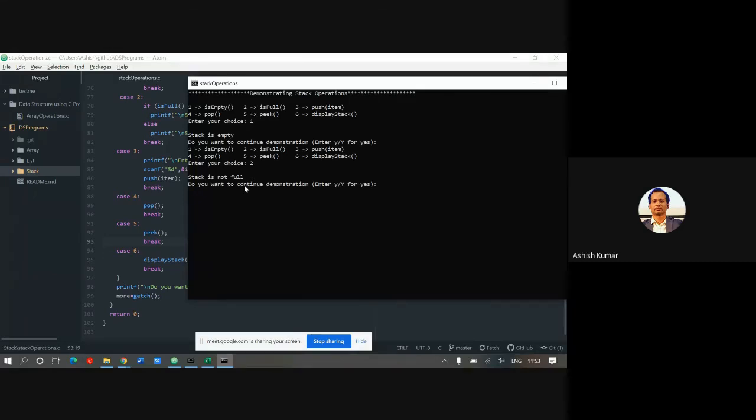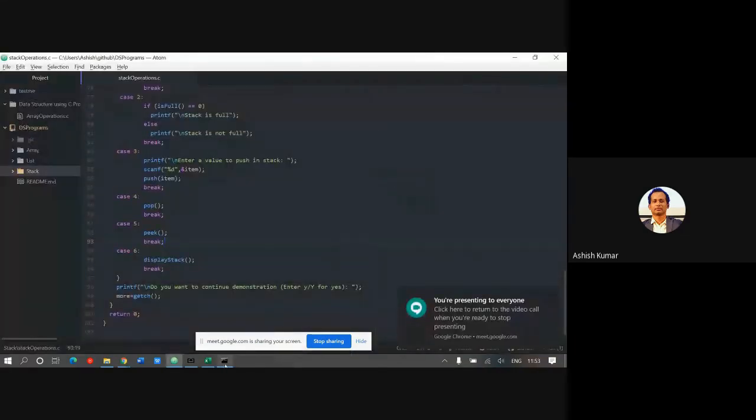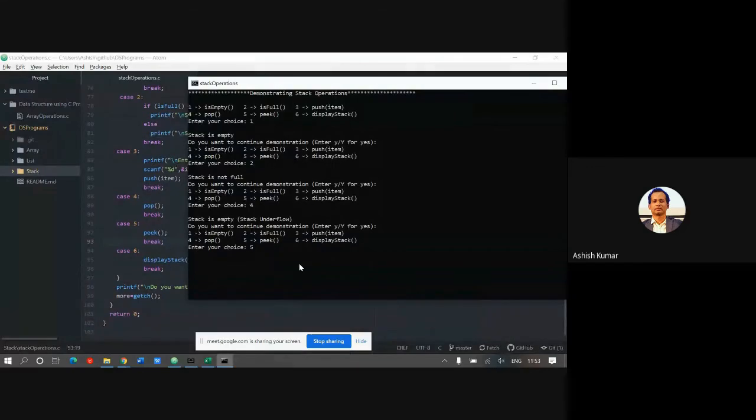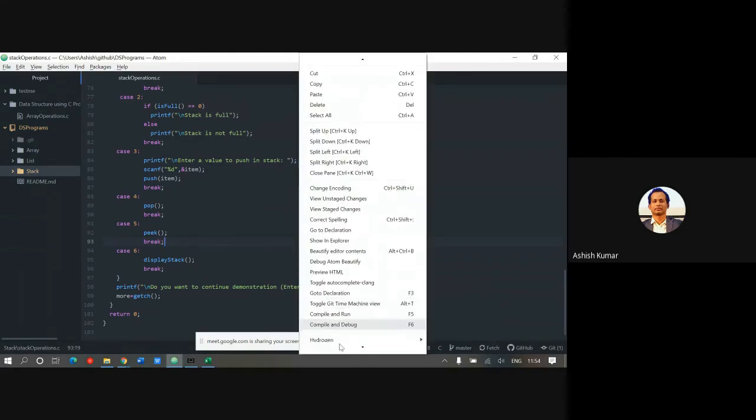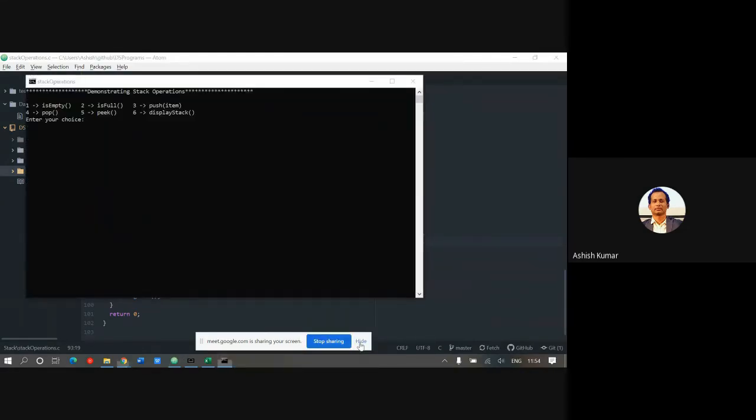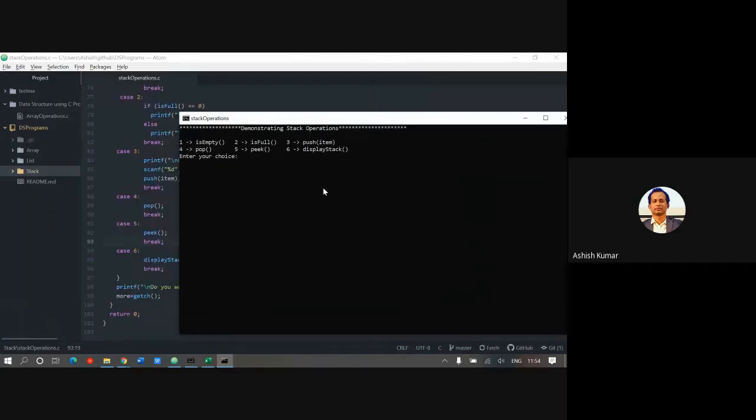Now you will not say it is empty, because the empty check is the previous one. So I'll continue. I'll try to pop. The value I'll say 6. I'll say 5. 5 is also going to give you an underflow case because there is no element, so it cannot display anything. If I say 6, oh, I mistakenly pressed some other key also. I'll redo the code. Wait. So if I press 6, it says stack is empty, so it cannot display.